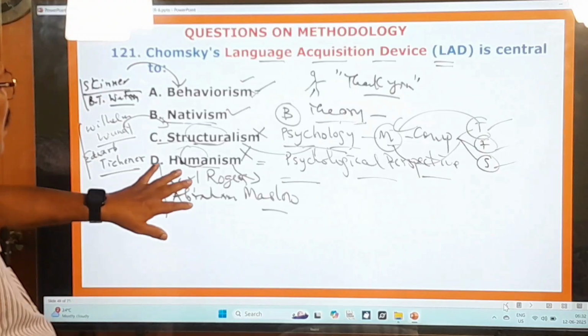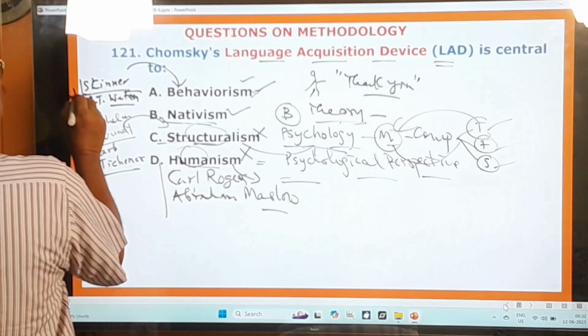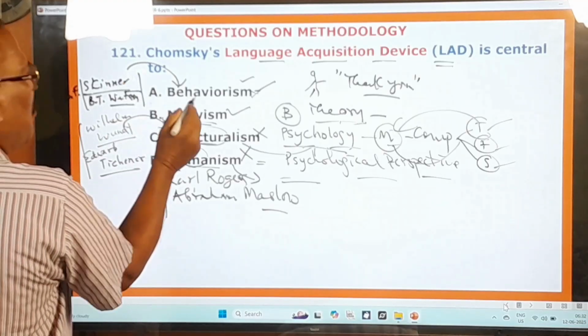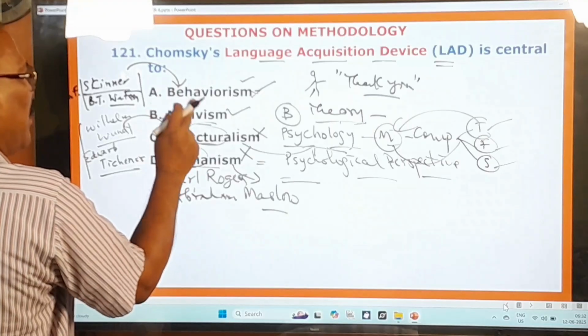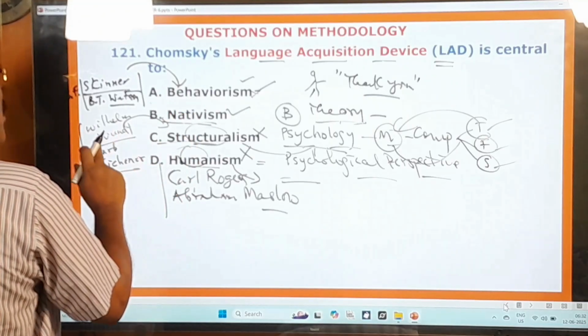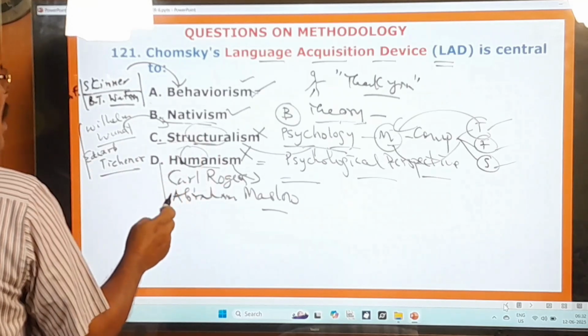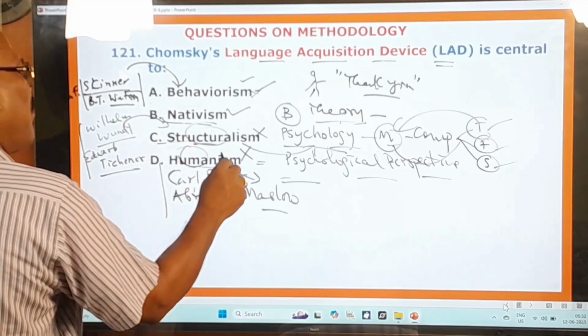So these are the noted figures of this theory. B.F. Skinner and J.B. Watson are the two notable persons of behaviorism, and Noam Chomsky is the notable figure of nativism. Wilhelm Wundt and Edward Titchener are the notable figures of structuralism, and Carl Rogers and Abraham Maslow are the notable figures of humanism.